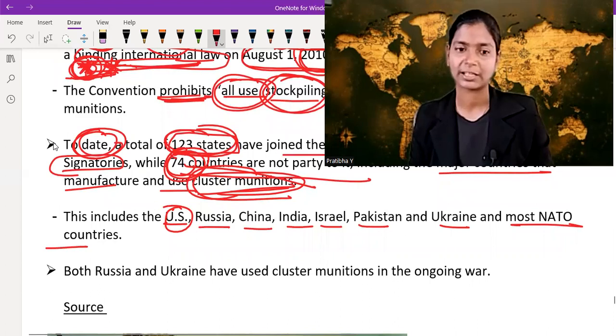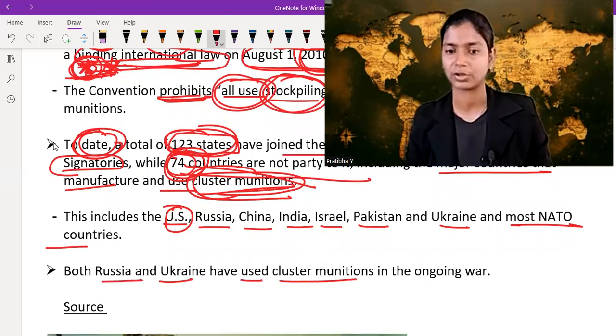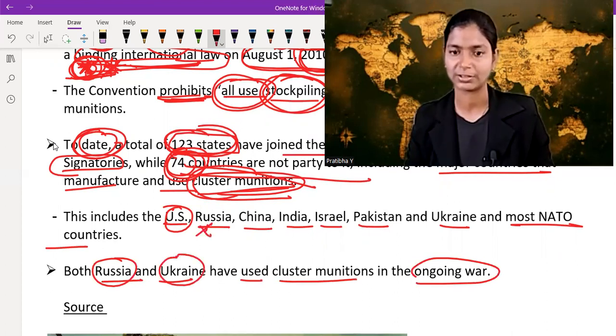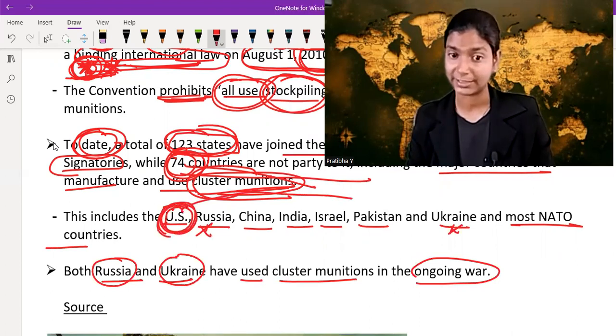Both Russia and Ukraine have used cluster munition in the ongoing war. Russia is not a signatory, Ukraine is not a signatory to it. So Russia and Ukraine use this munition in that way. And the USA is also not a signatory. If it were a signatory, it would not transfer that munition to Ukraine, but it transfers because it is not a signatory.